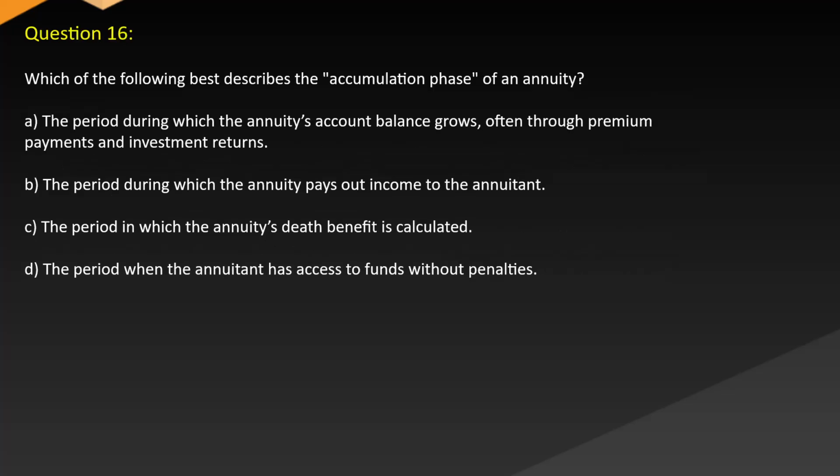Question 16. Which of the following best describes the accumulation phase of an annuity? A. The period during which the annuity's account balance grows, often through premium payments and investment returns. B. The period during which the annuity pays out income to the annuitant. C. The period in which the annuity's death benefit is calculated. D. The period when the annuitant has access to funds without penalties.